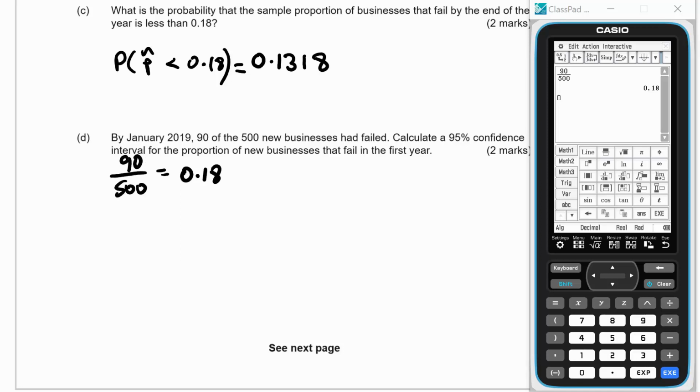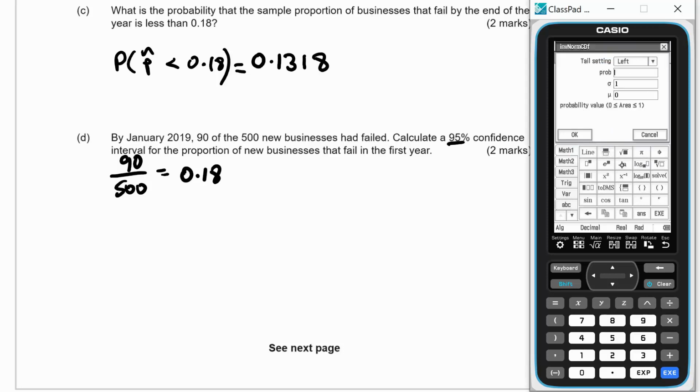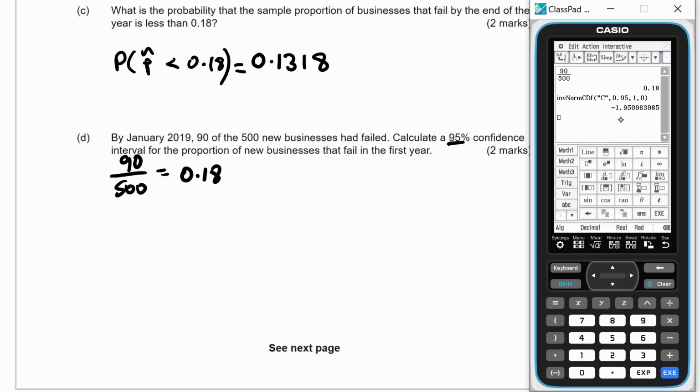Okay, and we also need the 95% Z score. So go for an inverse normal, go center, want the center to be 0.95, and that's 1.96. So that's Z95, 1.96.